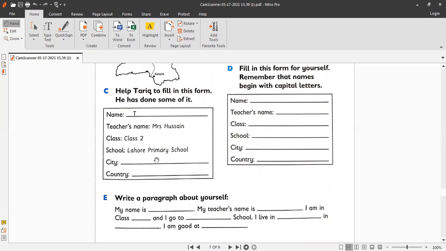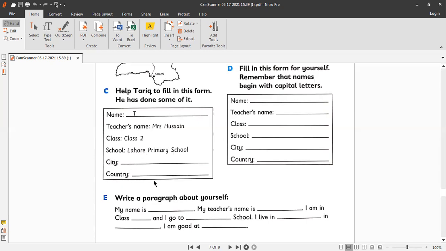His school name is Lahore Primary School. Just notice that the initials of his school's name are written with capital letters, so you have to write it in this way when you are going to write about your school. Okay, city. He's living in Lahore, so you have to write Lahore with capital L here, and you have to learn the spellings of Lahore.